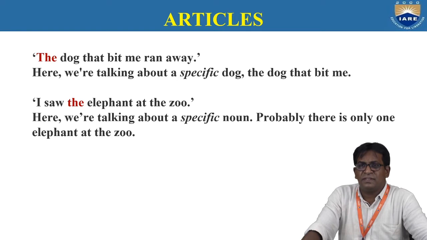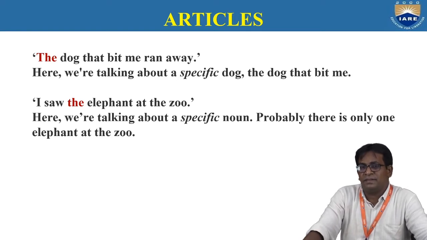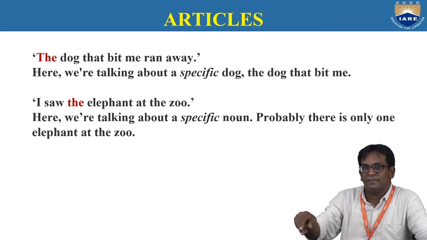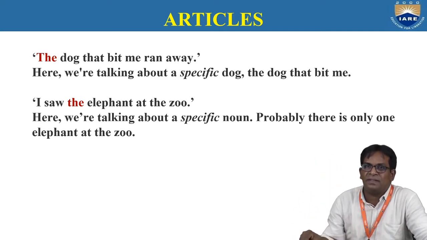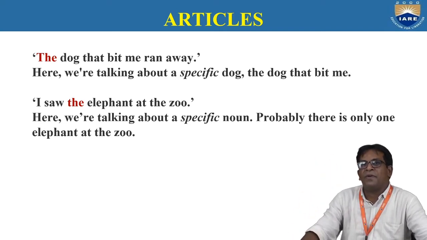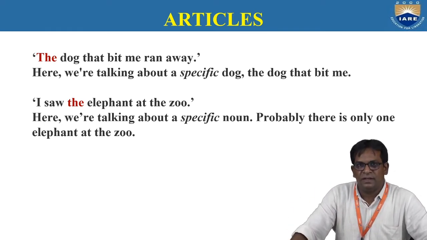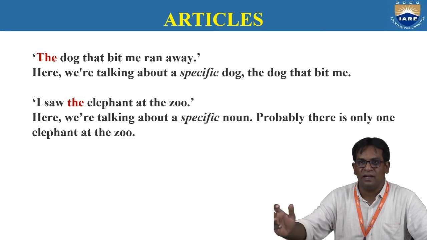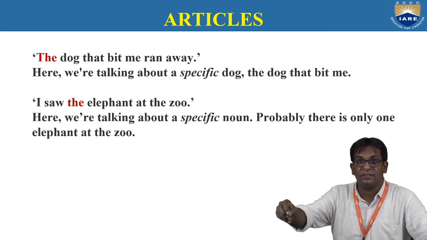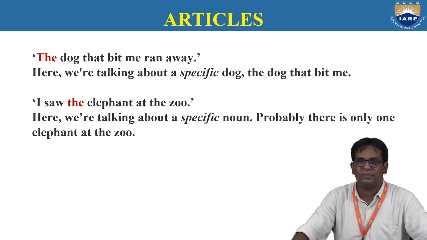There were many elephants in the zoo, but that particular elephant, I saw the elephant at the zoo. If you are not specifying, how can you use this sentence? I saw an elephant.